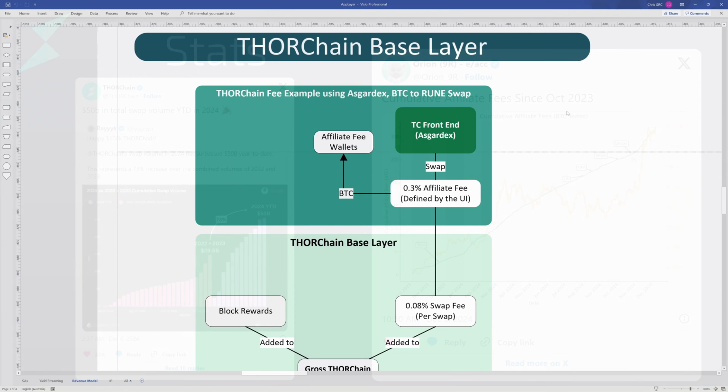So I wanted to talk about revenue models. I've got one here for THORChain, and I've got another one with THORChain and Rujira and the revenue sharing and how that will work.